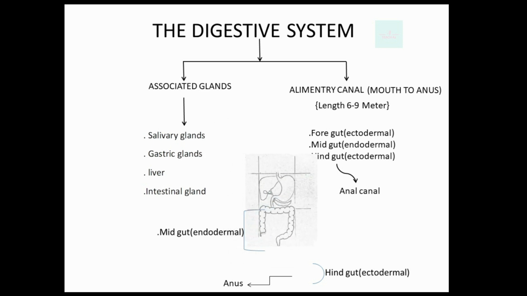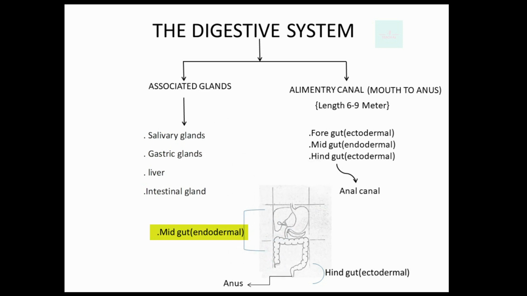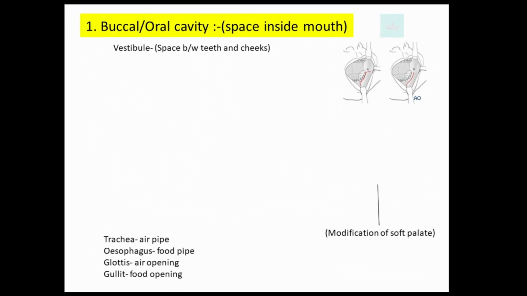As you can see in this picture, this is the midgut, the endodermal or middle part of the alimentary canal, and this one is the hindgut, the ectodermal part of the alimentary canal. Further, we will learn the foregut part of the alimentary canal, which is the buccal cavity or oral cavity. The space inside our mouth is called the buccal cavity or oral cavity.